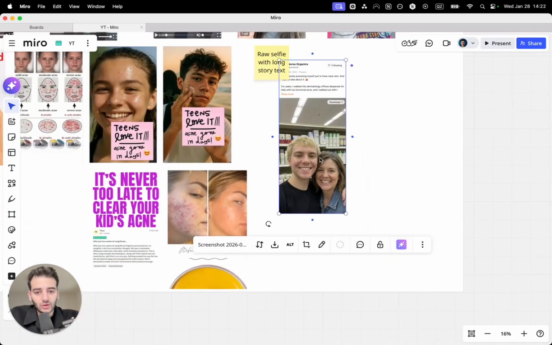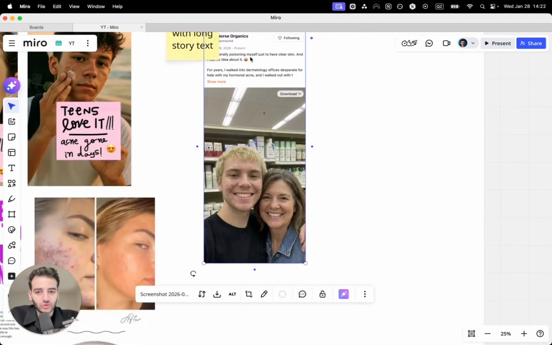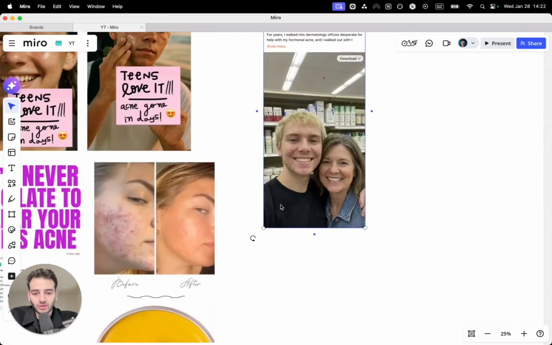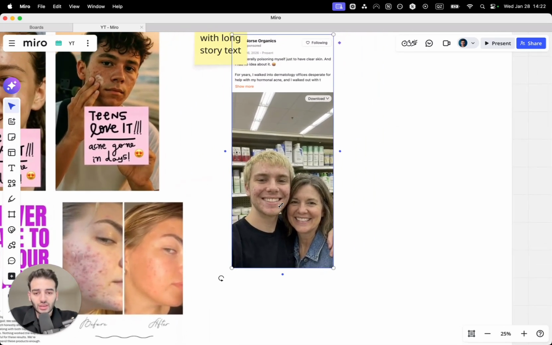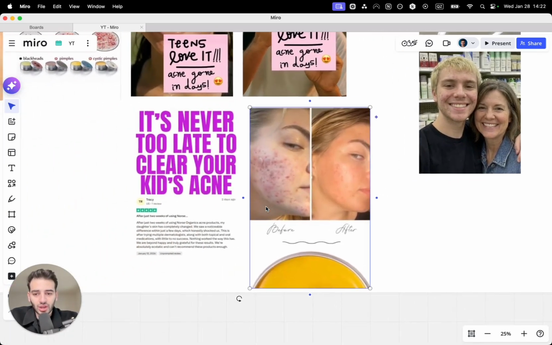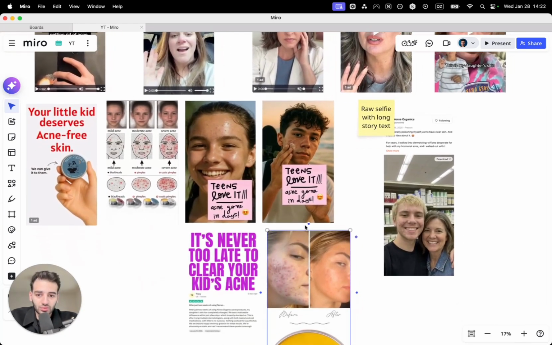And here you can see they're also doing images with no text on them, just a story with the son and his mother. So it will also get counted as a new idea. Same thing in here, before and after, and all these kinds of things. So that's how this brand unlocks a lot of scale.